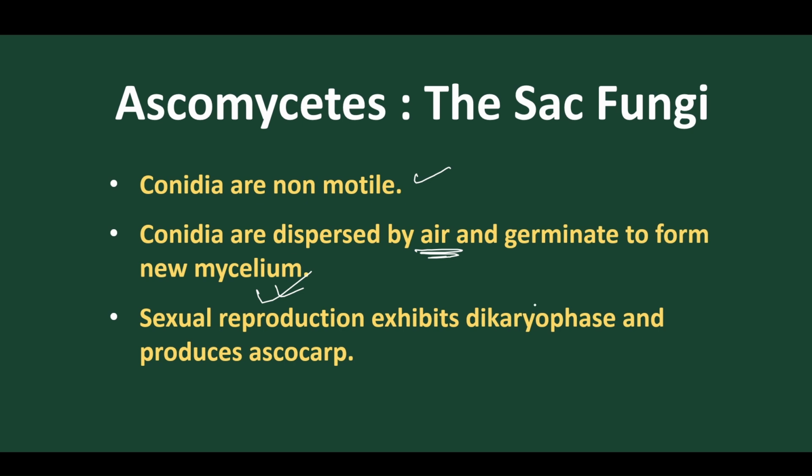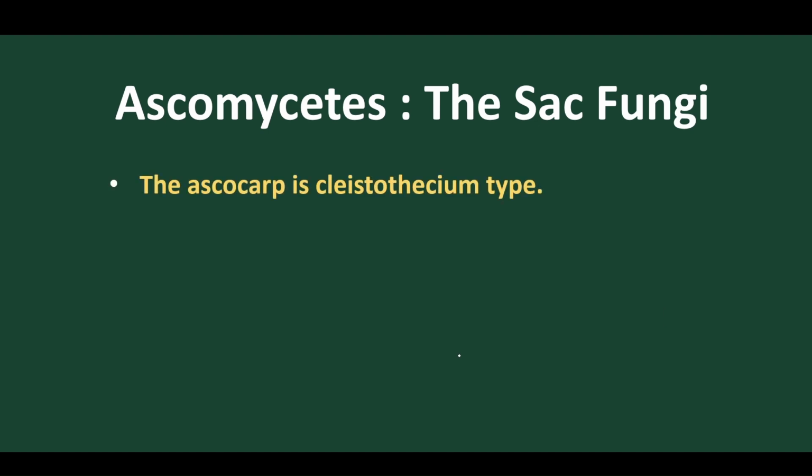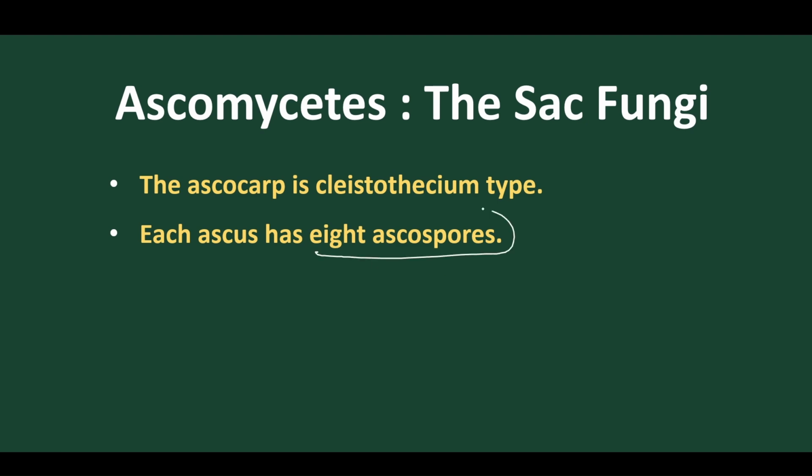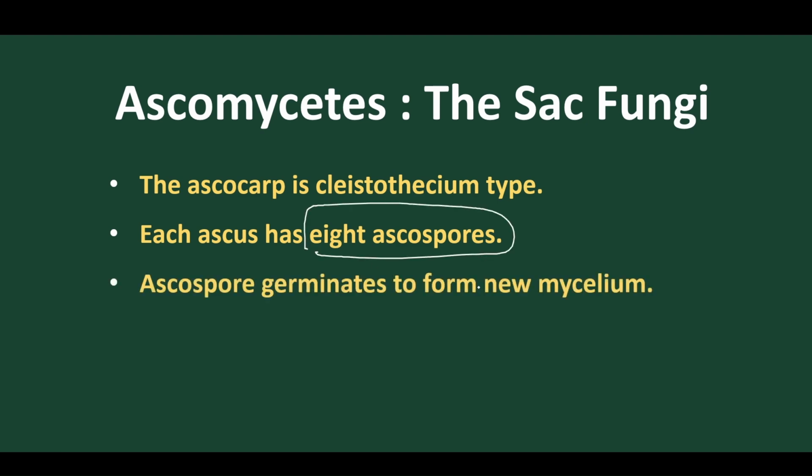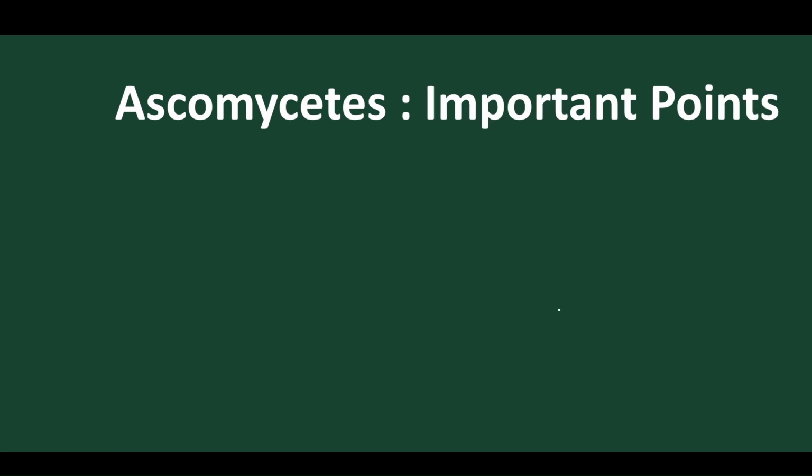Got it? So sexual reproduction in Penicillium is dikaryotic phase, and they produce ascocarp as the general Ascomycetes do. The ascocarp is normally Cleistothecium, closed type, as we have already discussed. It contains 8 ascospores in each ascus, and ascospores germinate to form a new mycelium. This is the condition of Penicillium.